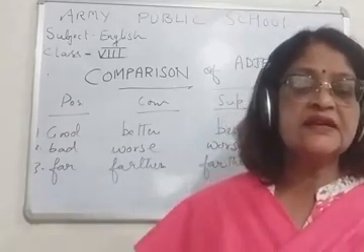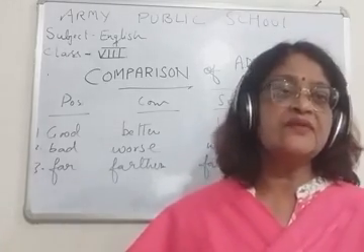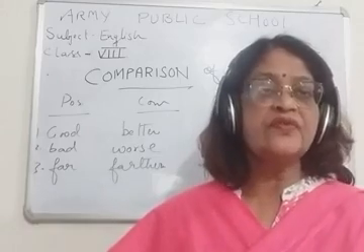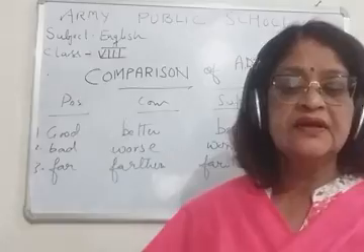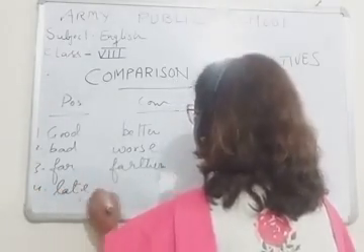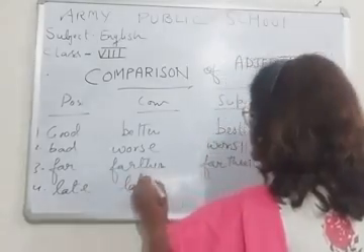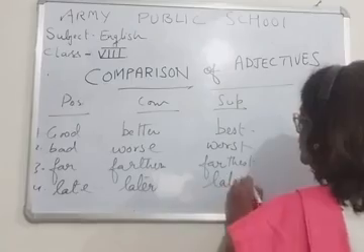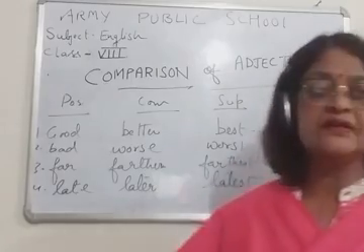Okay, then children, this is something very difficult and you will often forget it, so please note it down. Late, later, latest. This is the latest movie we have seen.